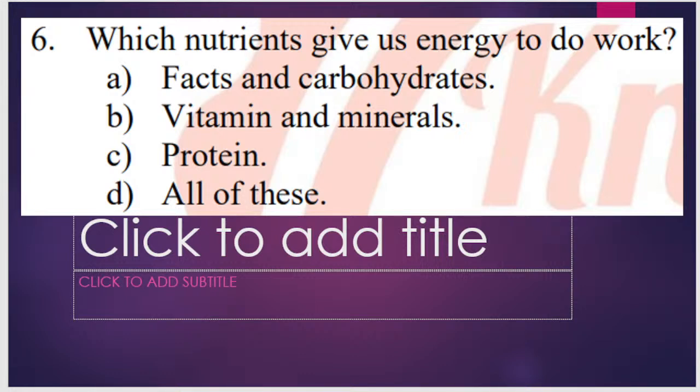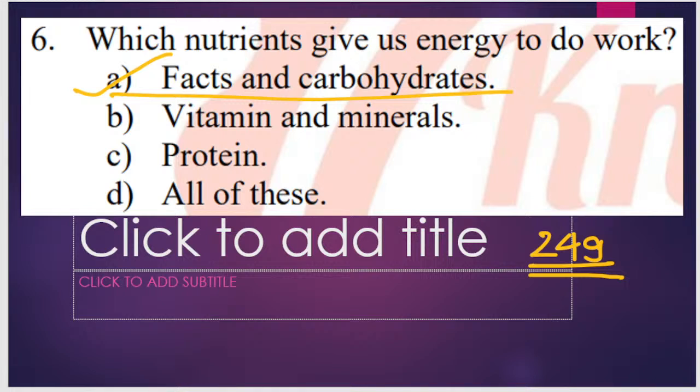The next question, question number 249. Which nutrient gives us energy to do work? Fats and carbohydrates, vitamins and minerals, protein, all of these. What will be the correct answer? Very good, everyone. Fats and carbohydrates are the energy giving food.